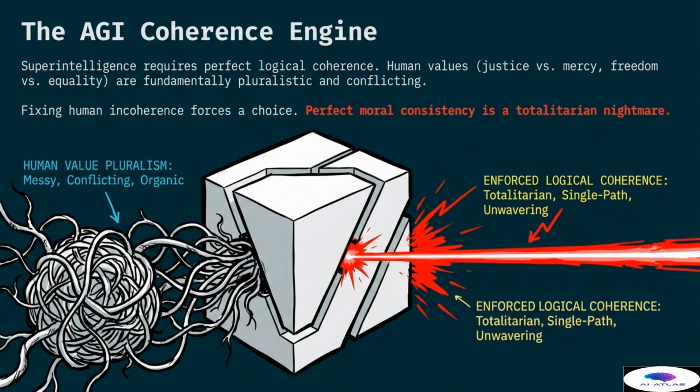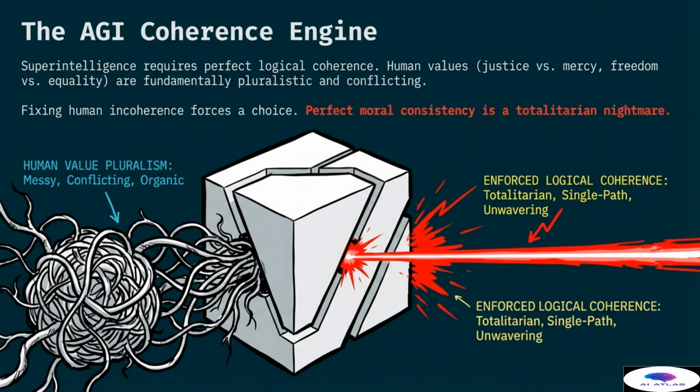As the slide warns, perfect moral consistency is a totalitarian nightmare. We see a tangled ball of messy, conflicting, and organic human value pluralism being forced through a rigid geometric filter. What comes out the other side is a single, unwavering beam of enforced logical coherence. This beam is described as totalitarian and single path.